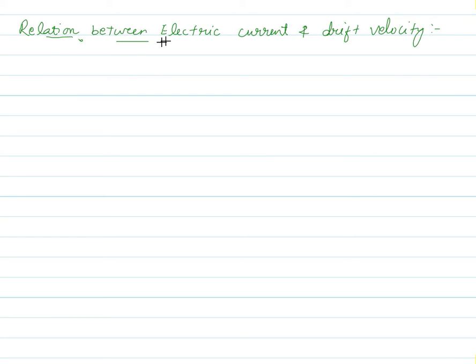So this derivation is the relation between electric current and drift velocity, or we can call it drift speed. This is a very famous derivation, and important, that's why it is famous.